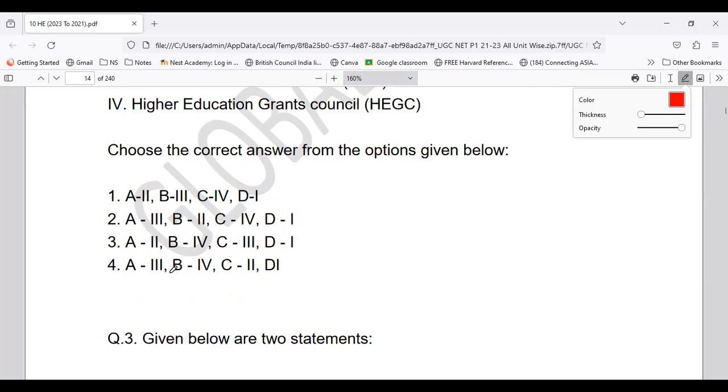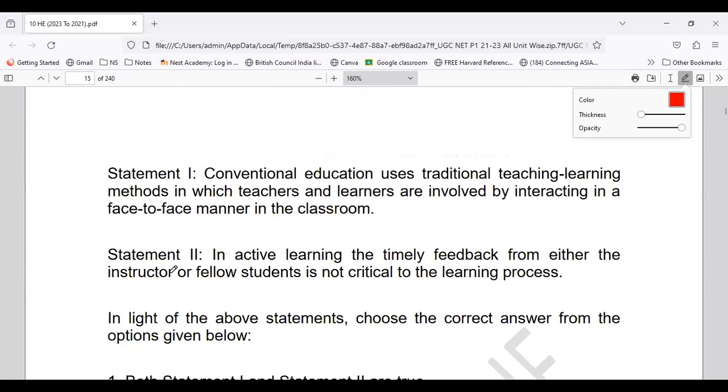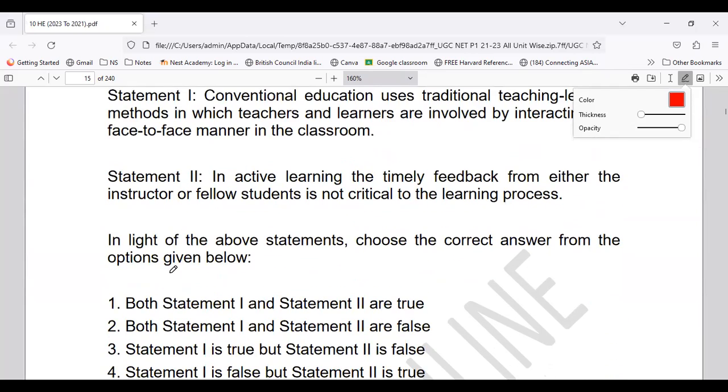Okay. Now coming to question number 3, where we have two statements again, you have to identify the statements. Statement 1 tells that conventional education uses traditional teaching learning methods in which teachers and learners are involved by interacting face-to-face in the classroom. And statement 2 says that in active learning, the timely feedback from either of the instructor or fellow students is not critical to the learning process. So what statement stands to be right?